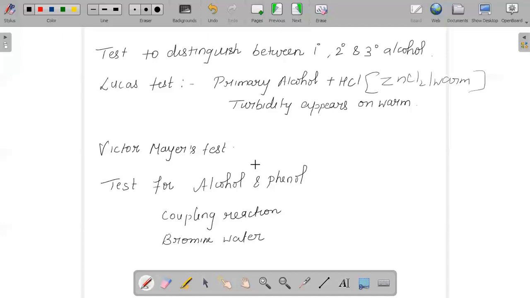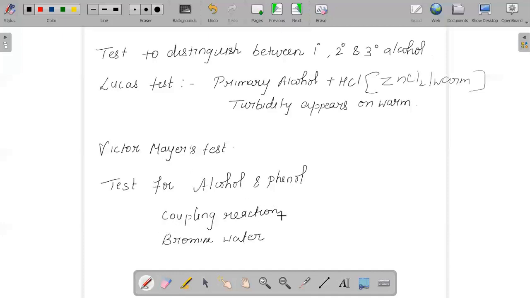So the bromine water test says that you will get 2,4,6-tribromophenol whenever phenol is reacting with bromine water. And how do we distinguish between alcohol and phenol? You are having a test that is called the litmus test. Phenol will turn blue litmus paper red, whereas alcohols have no effect on litmus paper.